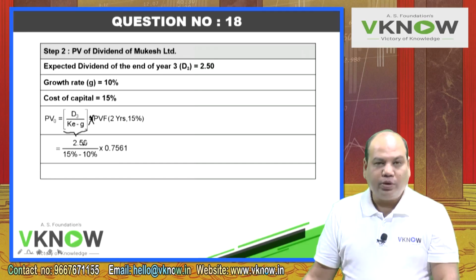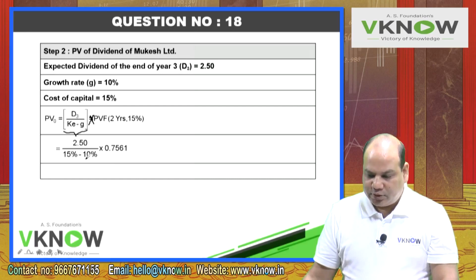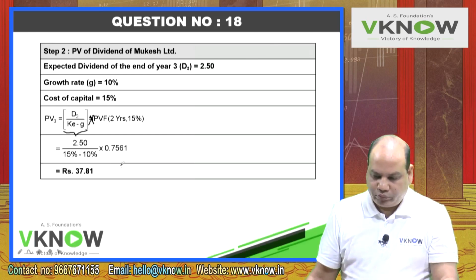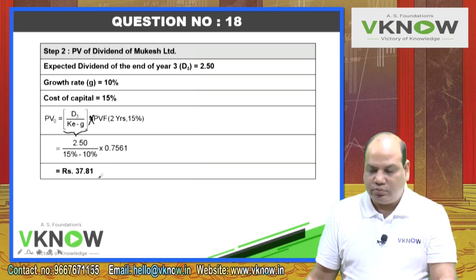First you take 2.50 divided by, this will be 5%. Whatever answer you get, multiplied by 0.7561. So that is 37.81.